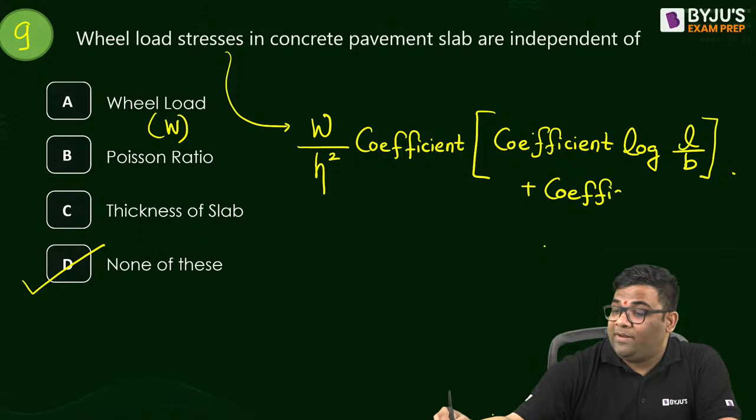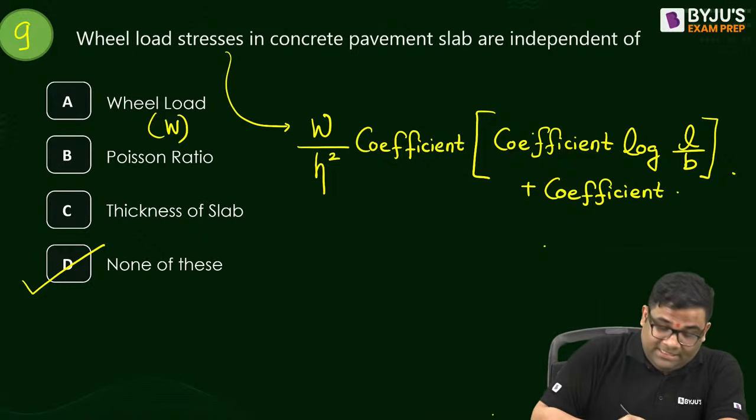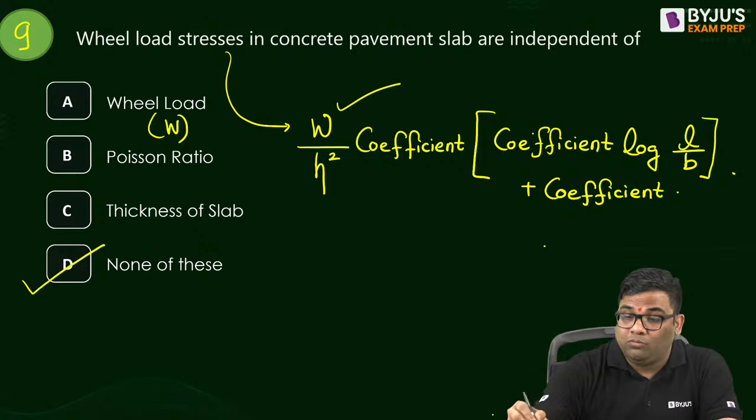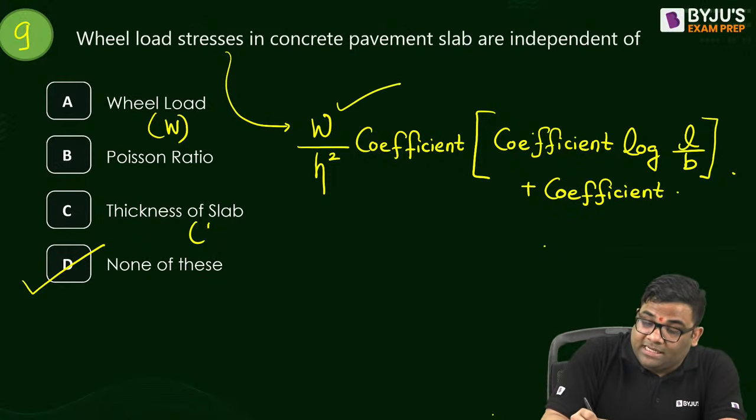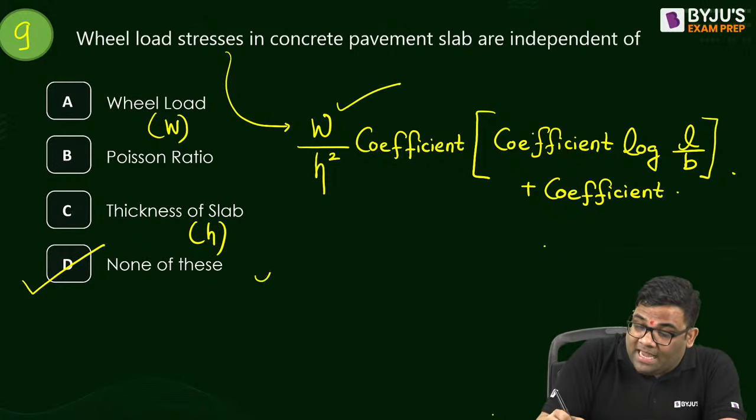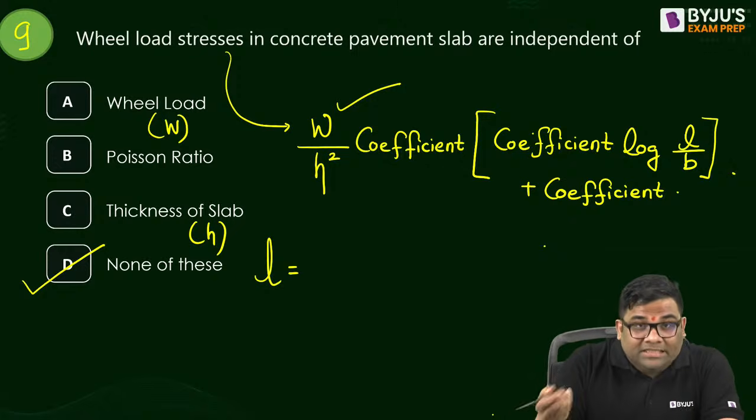Now coefficients are not important because that will be too lengthy to remember, but see what it is depending on. It is depending on W. Yes, it is depending on the thickness of slab H. Now this L is what? It is the radius of relative stiffness.